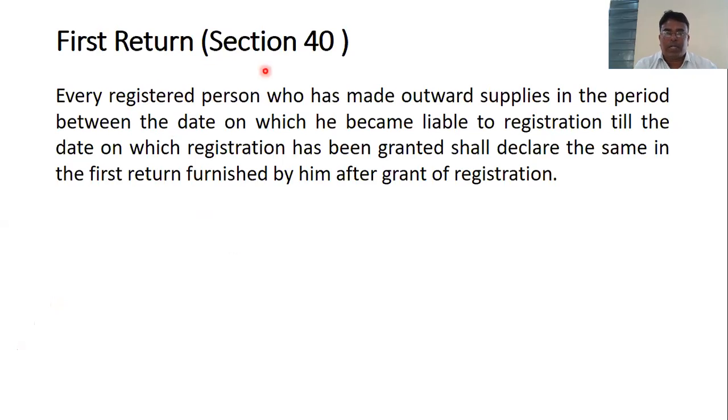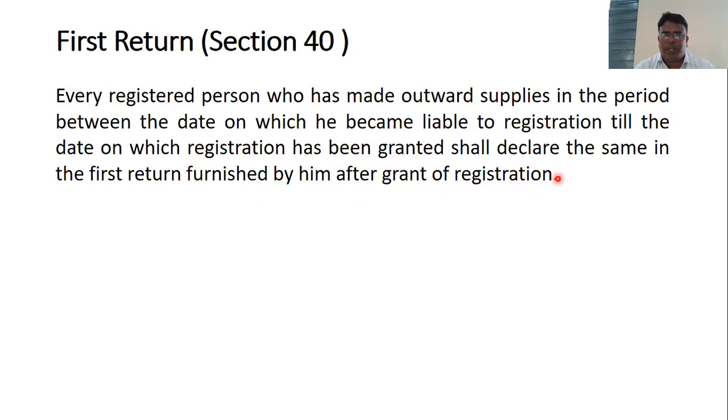The first return, according to section 40: every registered person who has made outward supplies in the period between the date on which he became liable to registration till the date on which registration has been granted shall declare the same in the first return furnished by him after the grant of registration.